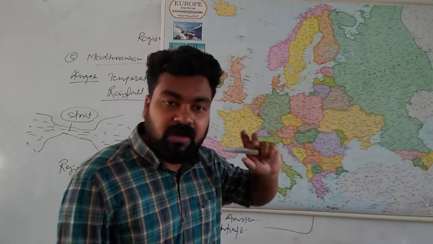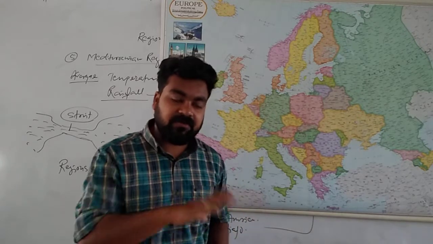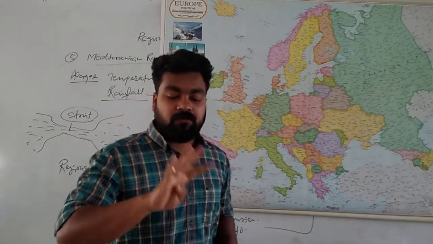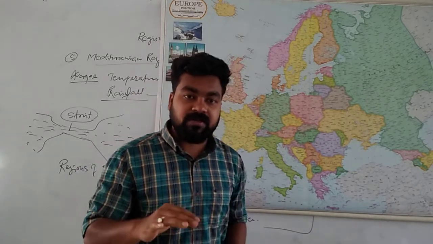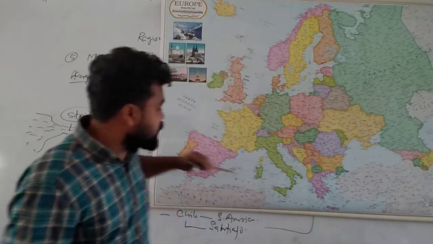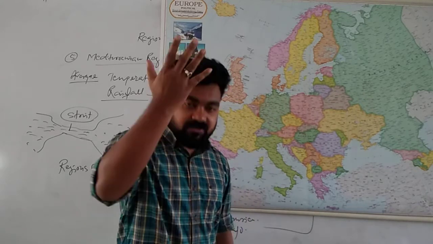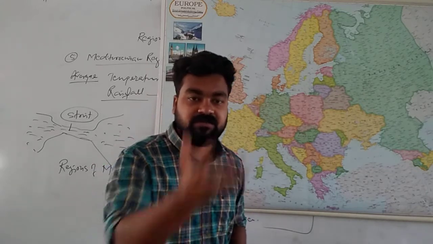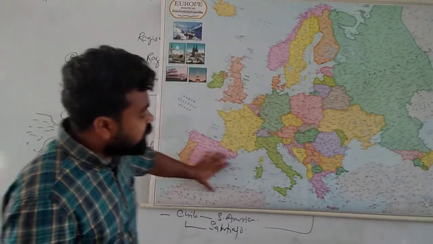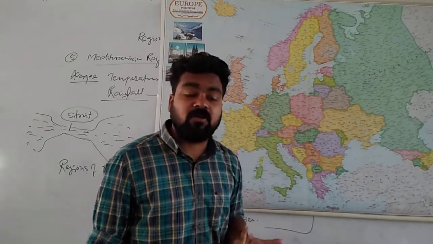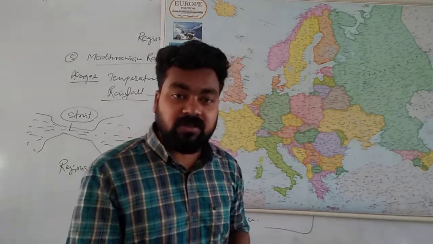So between 30 and 45 degree latitude, sometimes the pressure belt changes. We have discussed in the previous class what that pressure belt is. We have 4 permanent pressure belts: equatorial low pressure, tropical high pressure, subtropical low pressure, and polar high pressure. This Mediterranean region actually falls in the tropical high pressure belt. But sometimes this permanent pressure belt shifts upward. So due to the shifting, what happens? Generally the rainfall pattern here is different.